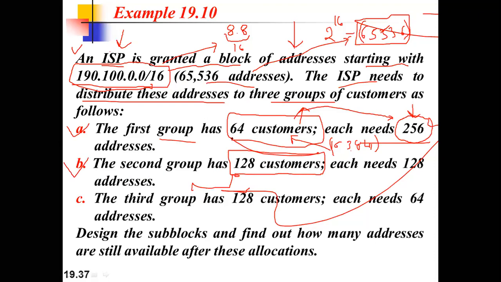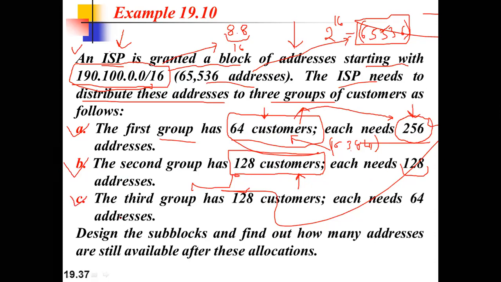Please don't get confused over here. 64 customers means organizations, and each organization must have this many addresses. So we are considering each customer as a block. So 64 blocks, and each block must have 256 addresses. Similarly, 128 customers means 128 blocks are needed, and in those 128 blocks, each block must have 128 addresses. This is the understanding from this particular problem, right?